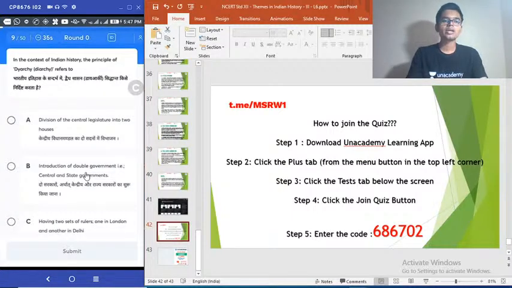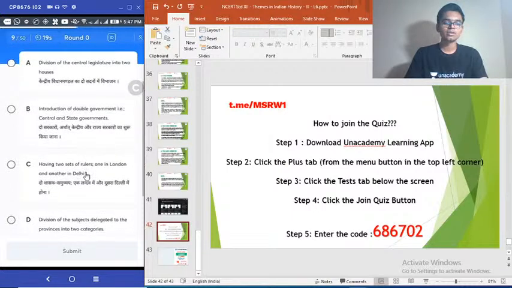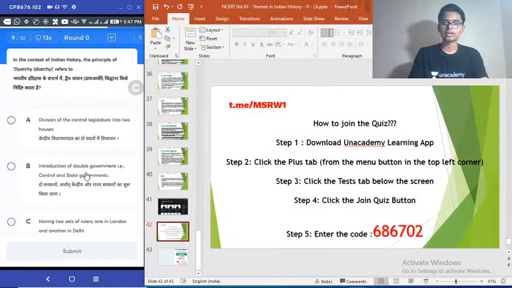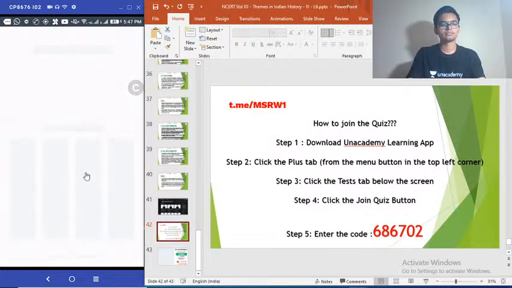9th question. In the context of Indian history, the principle of diarchy refers to what? A. Division of the central legislature into 2 houses. B. Introduction of double government, that is, central and state governments. C. Having 2 sets of rulers, one in London and another in Delhi. D. Division of the subjects delegated to the provinces into 2 categories. Select the correct answer. Time is up.